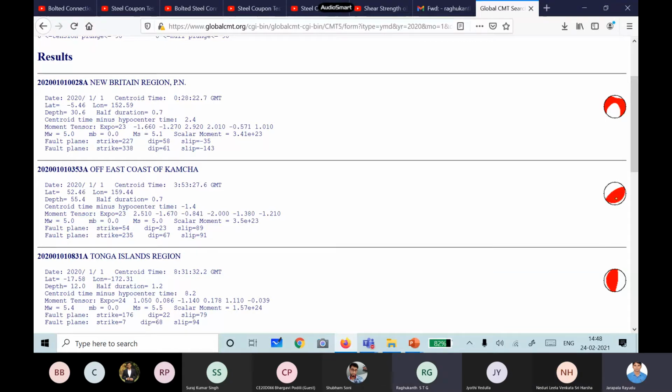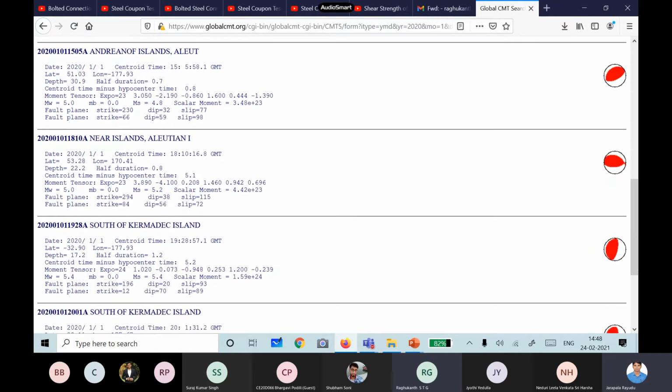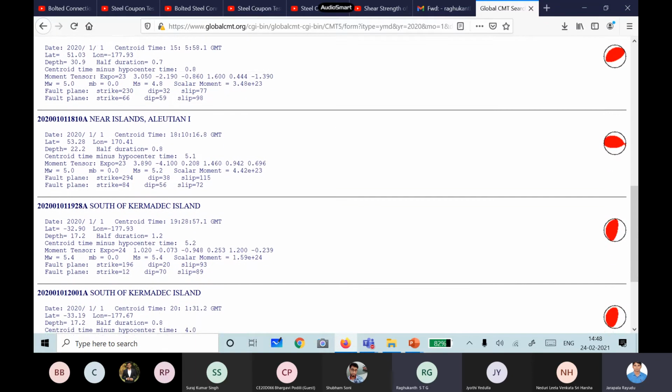Three are there. And what is inside? Red color. So red is the same as our black color there. Okay, so it is a thrust fault actually. You can identify, right? Now, whether there are any interesting things. Let me see.